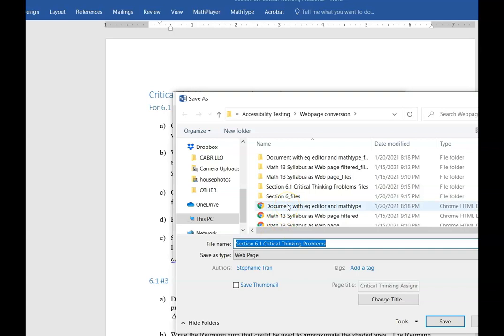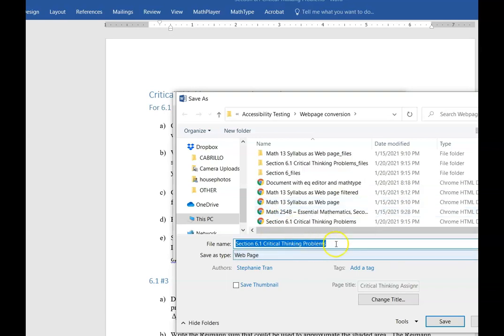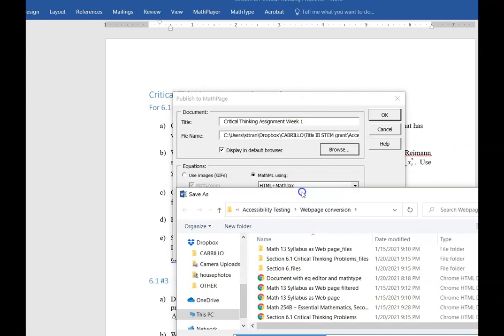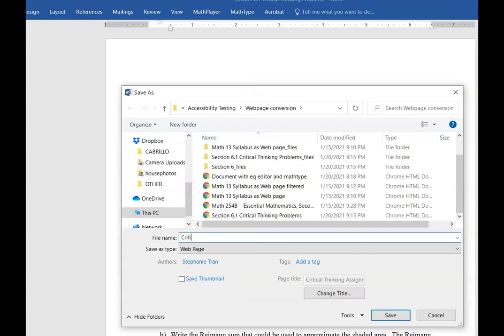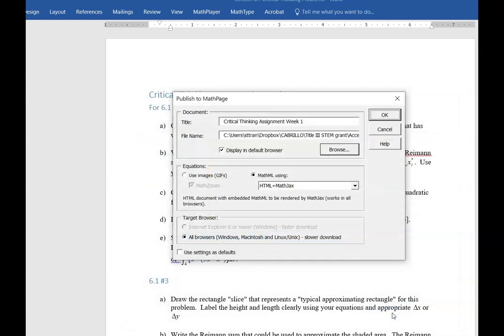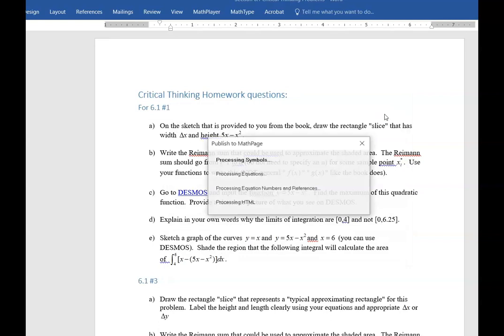And so it looks like this is okay. I'm going to rename the file, though, because I already have it renamed there. And so this was critical thinking assignment for week 1. And it's going to save as a web page. Okay, so it looks like we're good. And that's where it's going to go. And okay. So now it's going to convert everything.